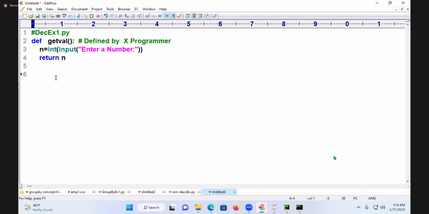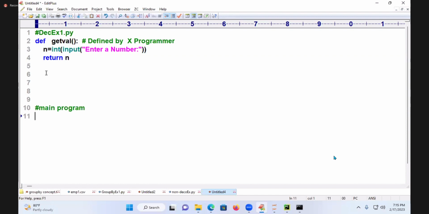Now, coming to the point. When we talk about decorators, the inner functions concept comes in. What is the concept there? Inner functions. Coming to this main program, there I am writing one function. What is the function today? Square. The square function is taking another function as a parameter. That is special.